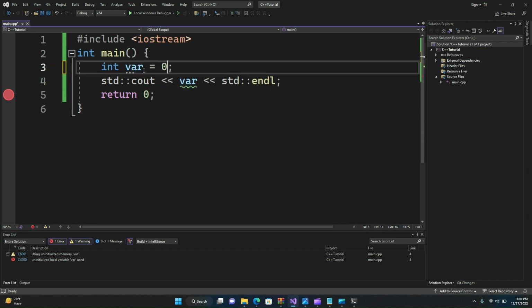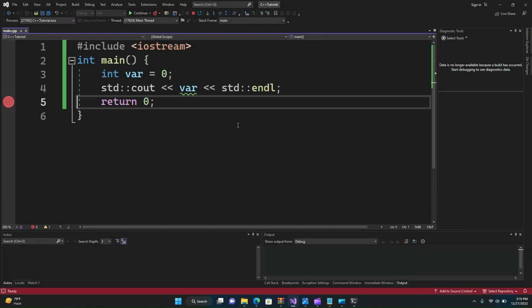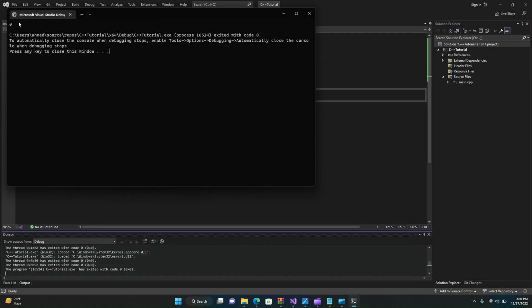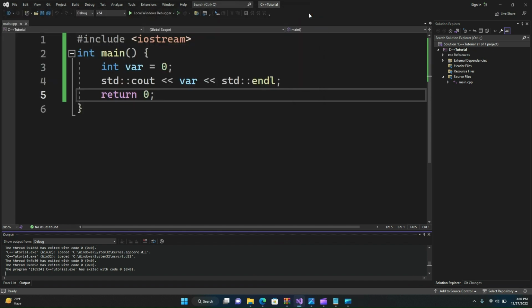When we initialize this variable with int var = 0 and compile our code, let's run it again. We can see that 0 has been printed. So we need to initialize our variable if we are using it for cout. But if we are just declaring our variable, that variable will store some garbage value. So this is how declaration and definition of variables work.